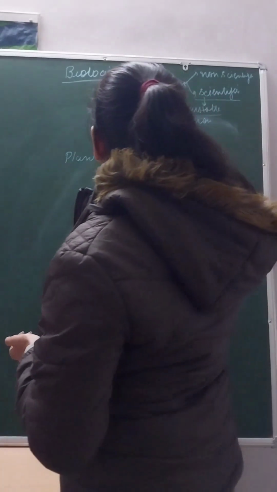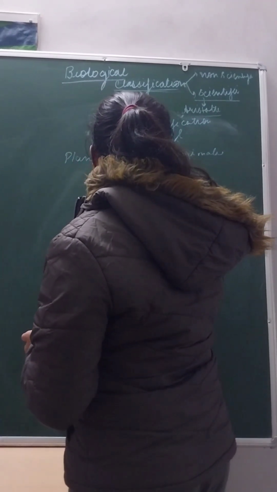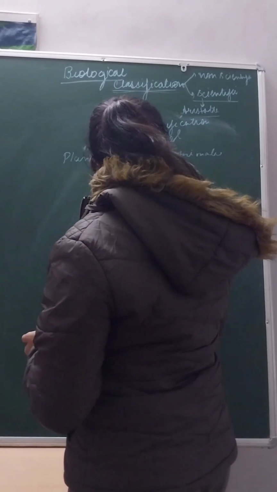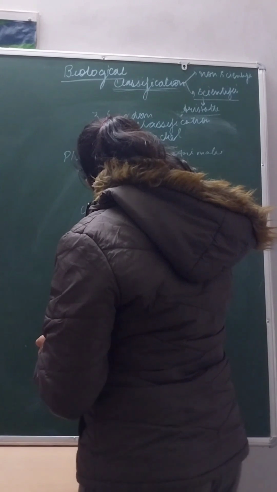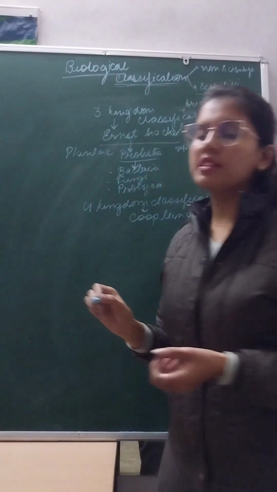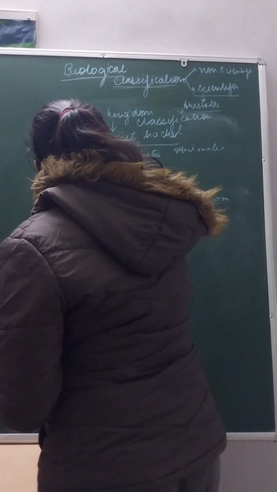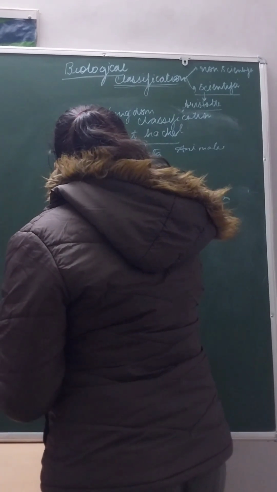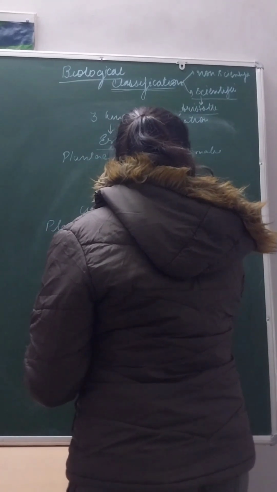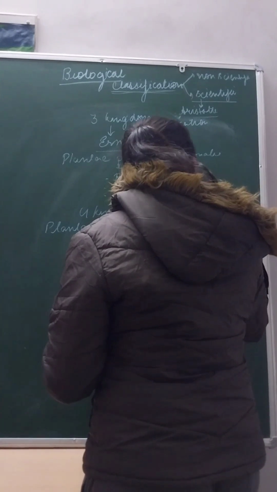Let's take a look. After 3 kingdom classification, we have 4 kingdom classification. It was given by Copeland. In this, the new kingdom Monera was proposed. It has Plantae, Monera, Protista, and Animalia.